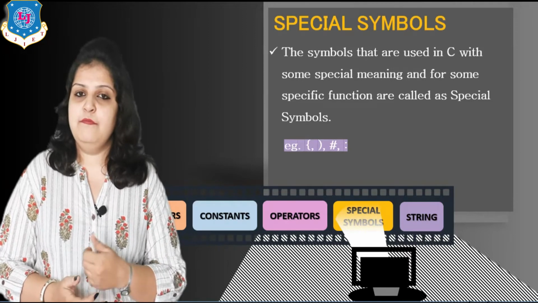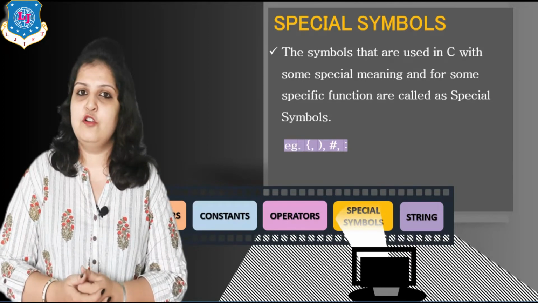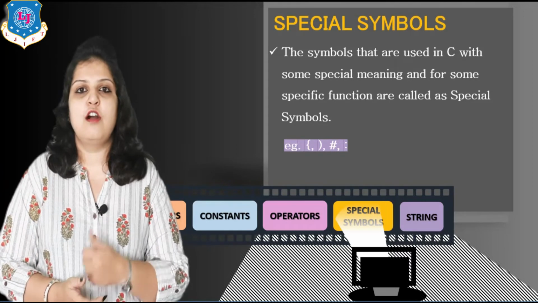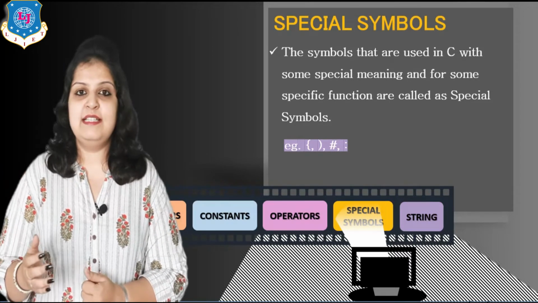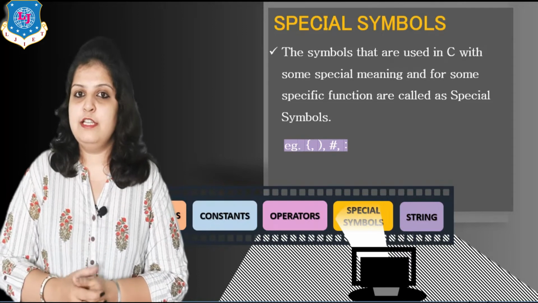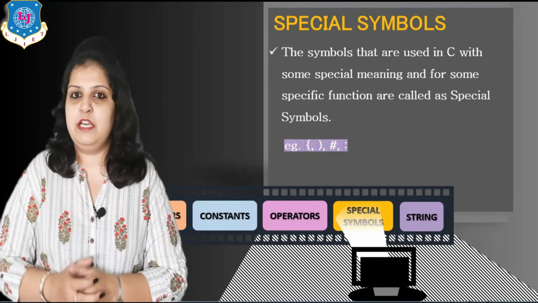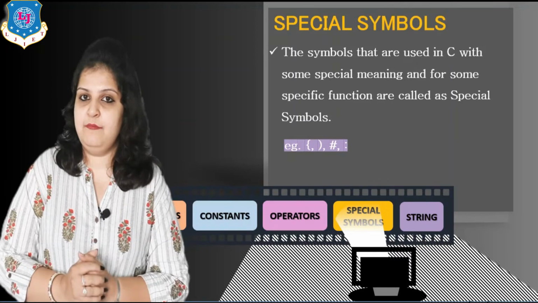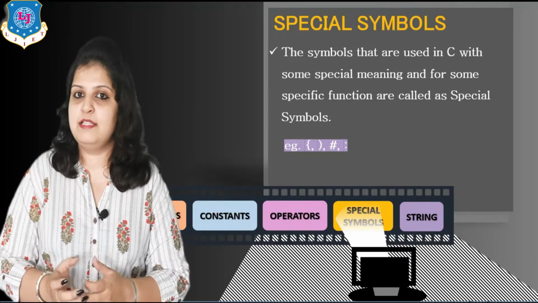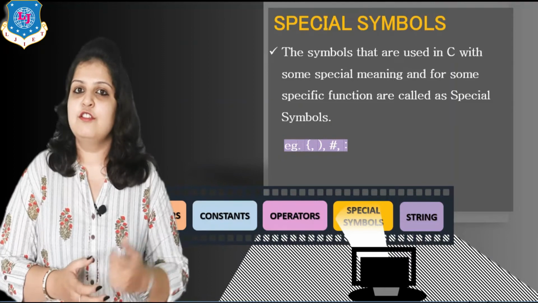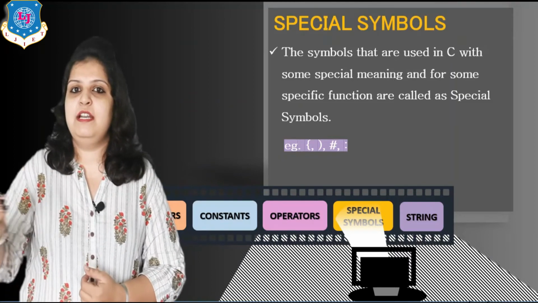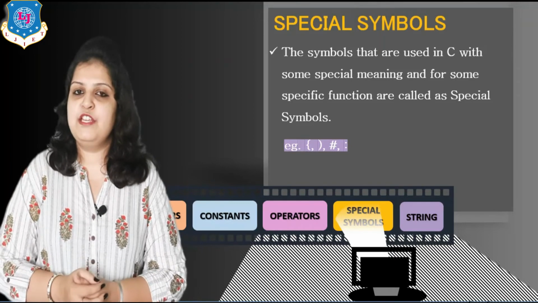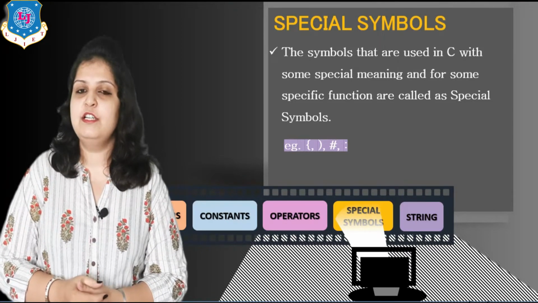Then in the main function we always write the code within opening and closing curly brackets. So it is also called a special symbol. Then semicolon. A semicolon is used for statement termination. In the main function, when we write statements, all statements always end with a semicolon, right? So this semicolon means our statement is ending here. So all of these are special symbols, also called tokens.